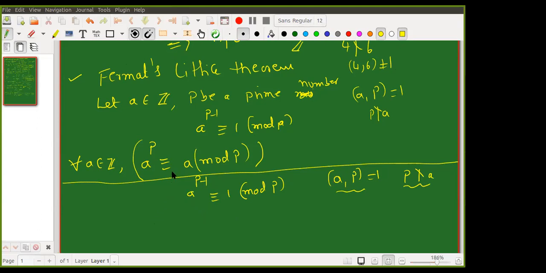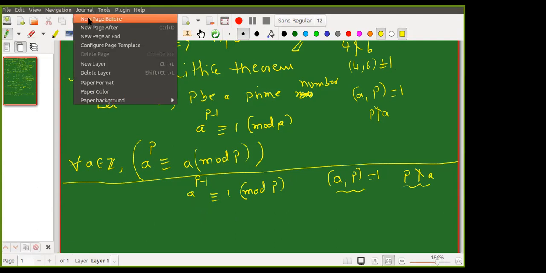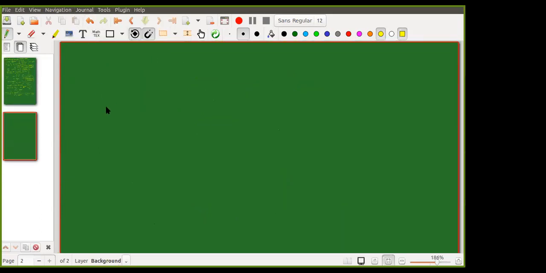We have the equivalence. We should first establish that the equivalence class of 1 to P minus 1 is the same as if you multiply it by some number A. The set of equivalence classes of 1 to P minus 1 is the same as the set of A times those, and then you multiply.